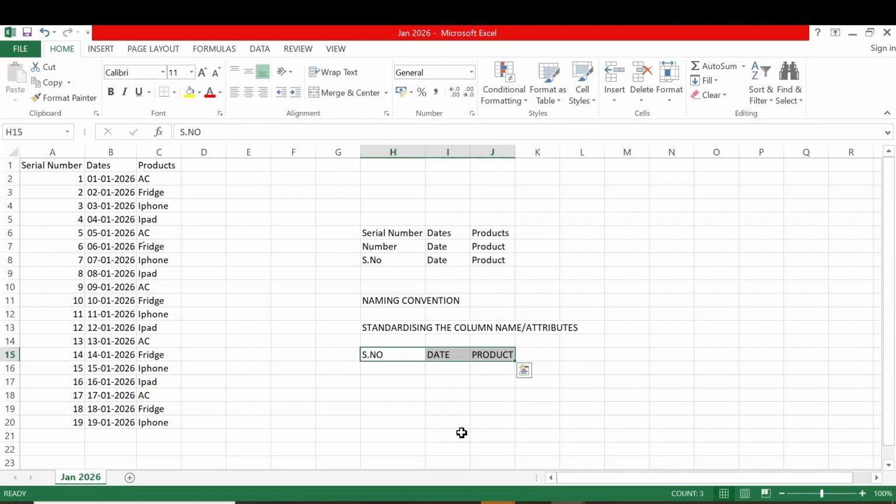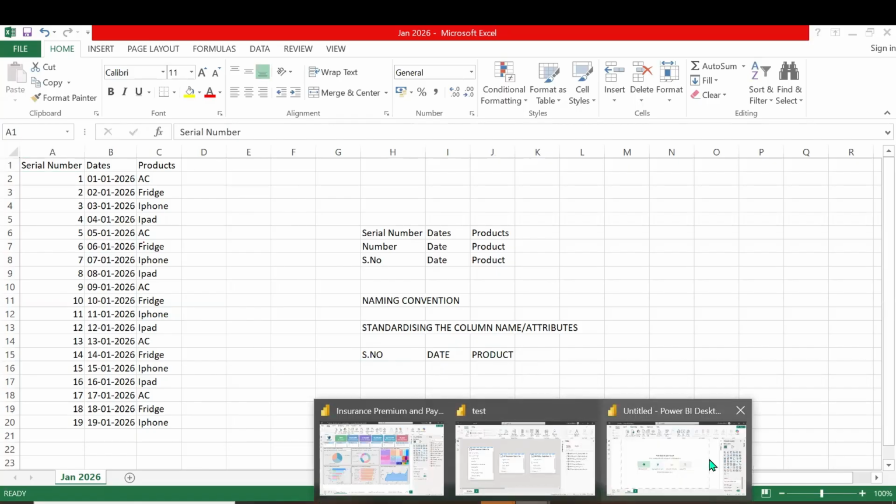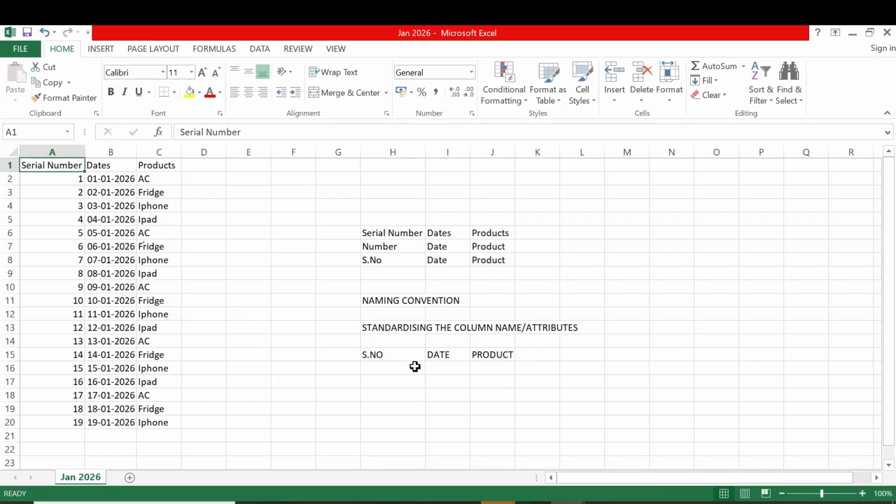So what do we do in Power BI in general? Individually, every sheet, we change it into serial number, S number, date, product before appending the data. We change it in the source. But if there are 100 sheets or 100 tables available, how do we standardize it, so that the 100 tables follow one naming convention?